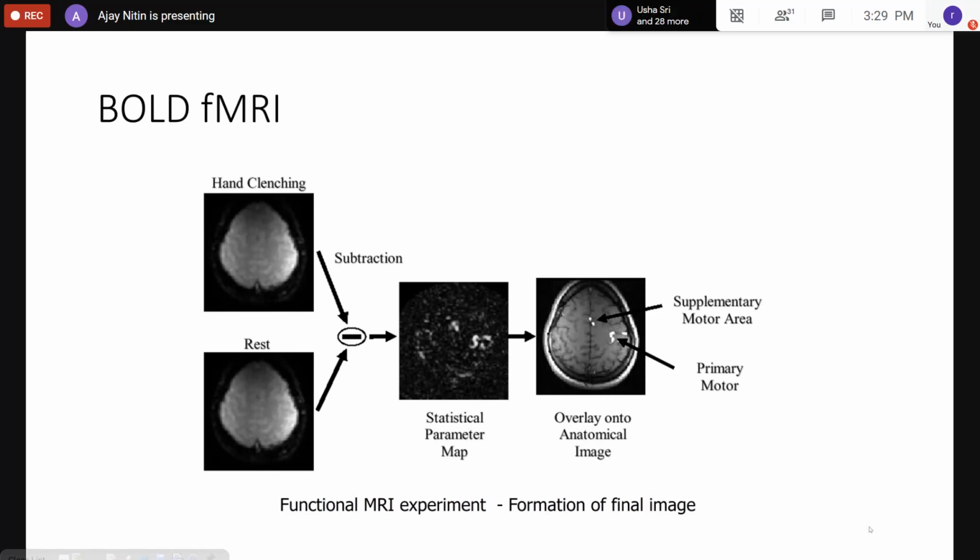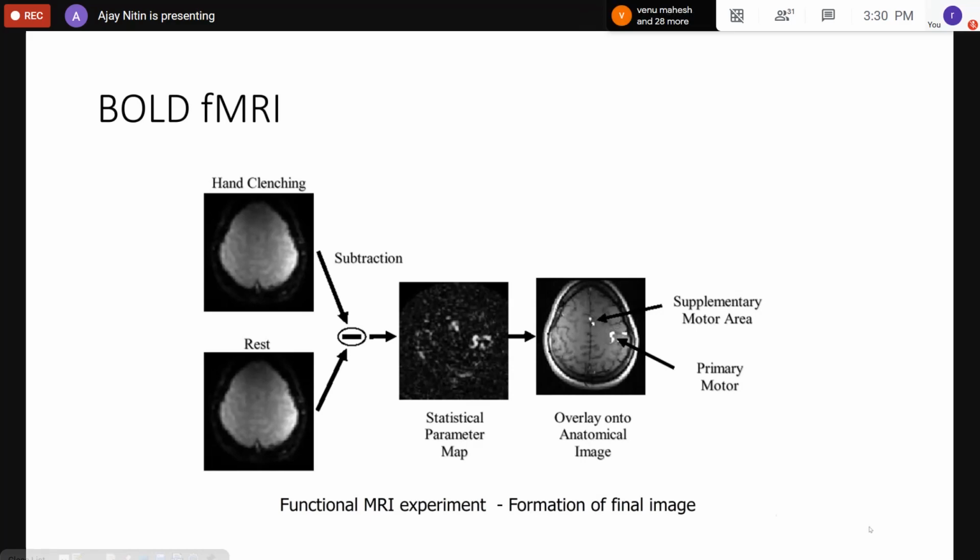This is very simple to see like this, but the examinations are very complex. Most of these exams take about 45 minutes. And the signal difference, because there's no contrast agent, is less than 2%. And being able to reliably detect a 2% difference in a noise that is more than 8%. A lot of our MR signals will have more than 8% of noise, and you have a signal difference associated with an activity which is 2%. You can imagine the amount of signal processing that is applied here to reliably distinguish this.